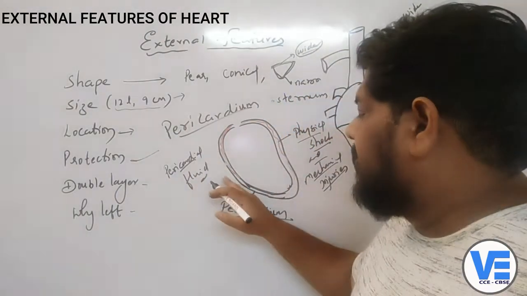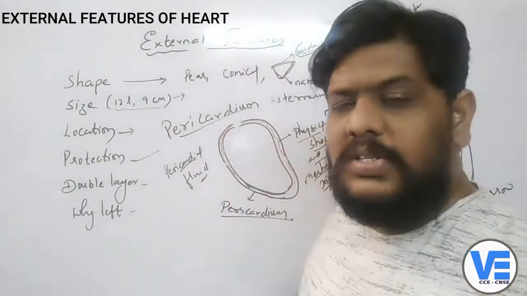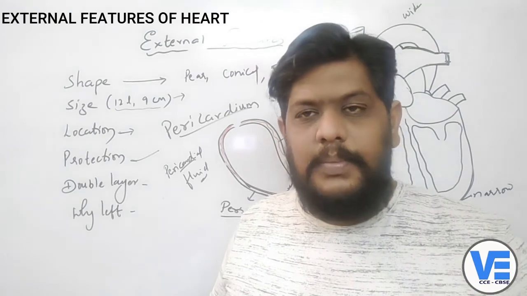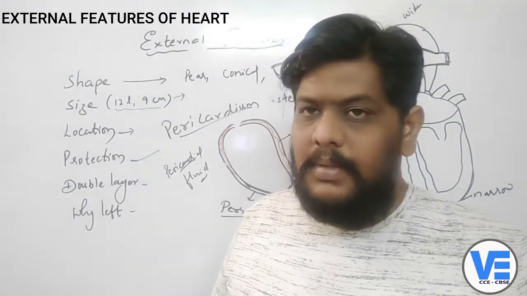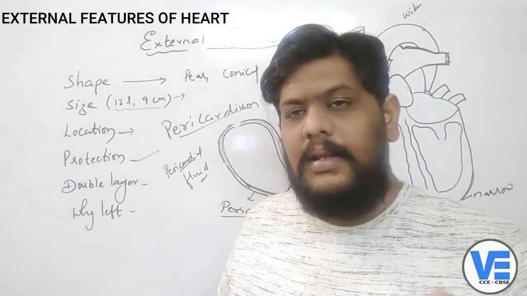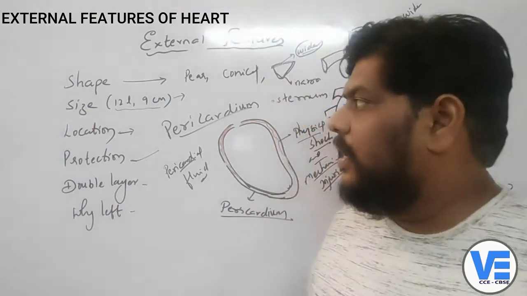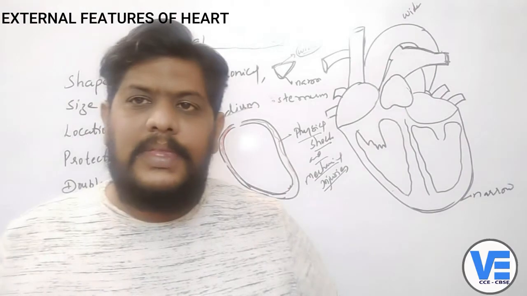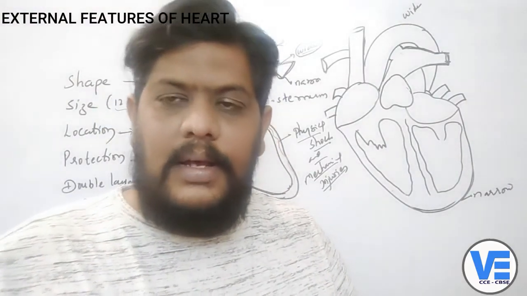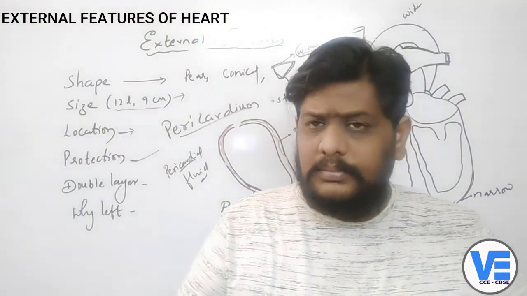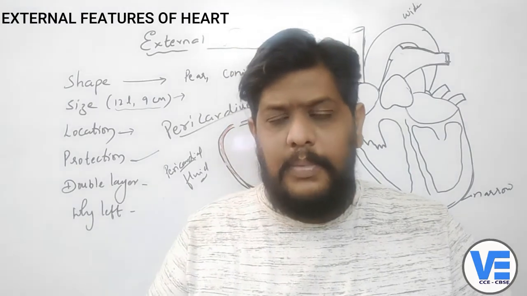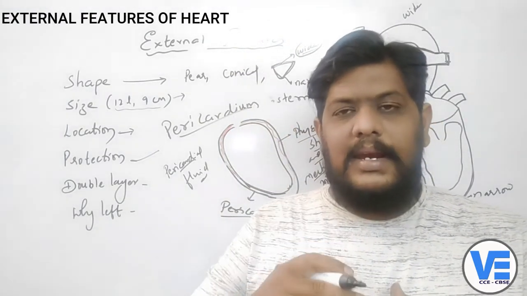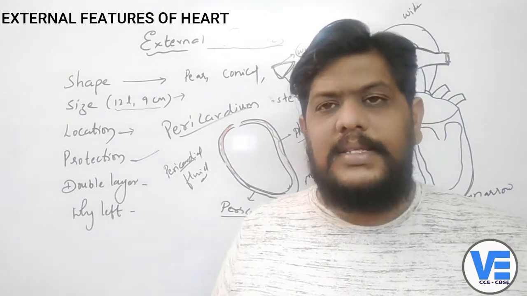And this is the double membranous structure which is protecting the heart from physical shocks and mechanical injuries, right, children? So till now, what are the things we have seen here? The first one is the shape. What is the shape of the heart? It is pear shape or conical shape, and the anterior end is wider and the posterior end is narrower, right?